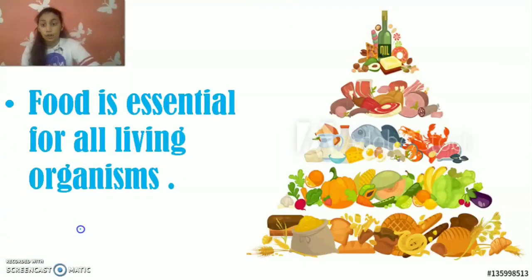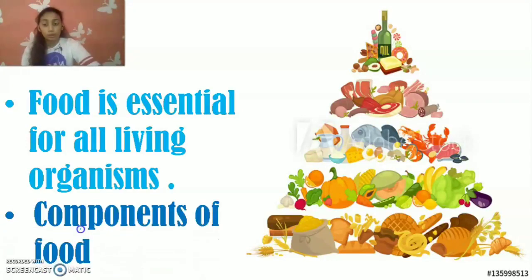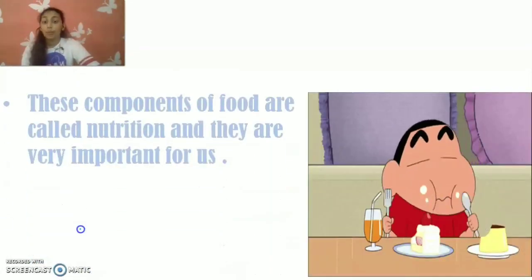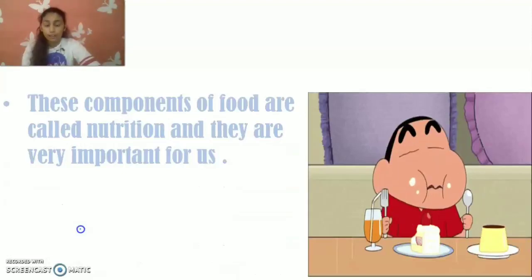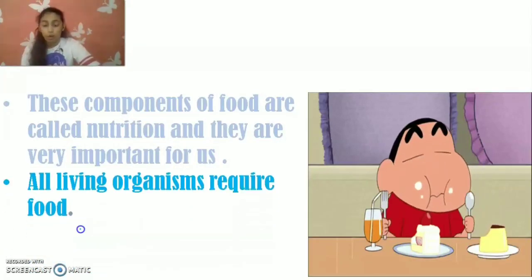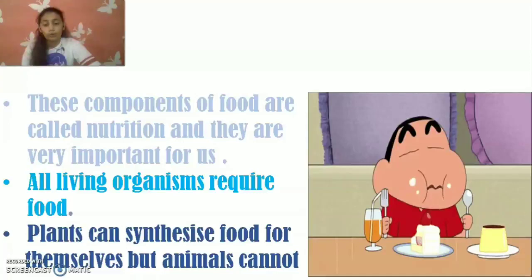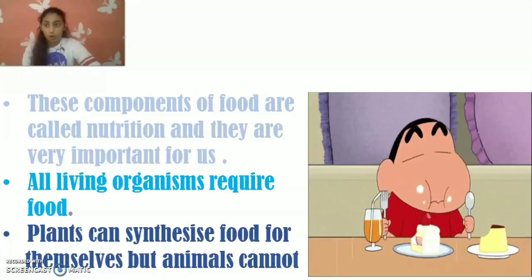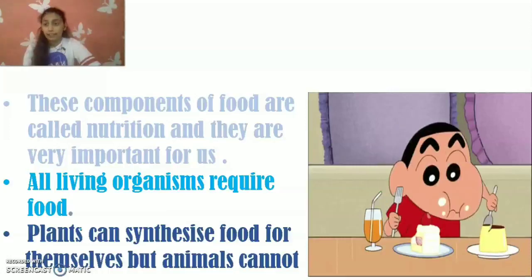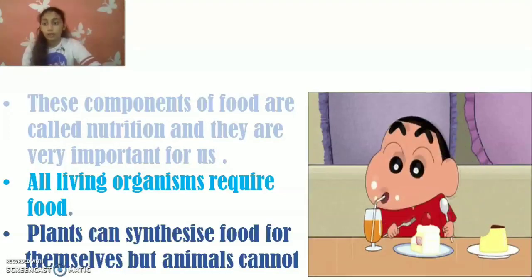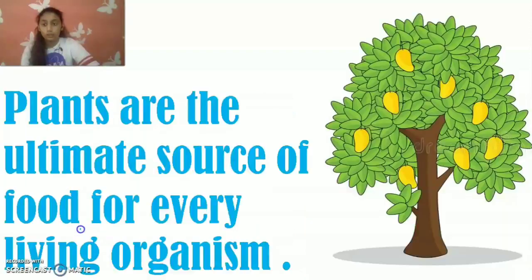In class 6th, you had learned that food is essential for all living organisms. And you had also learned about the components of food that are carbohydrates, vitamins, minerals, proteins, and fats. These components of food are called nutrition and they are very important for us. All living organisms require food. Plants can synthesize food for themselves, but animals cannot. This means that plants can make their own food, but animals, including humans, cannot make their own food.